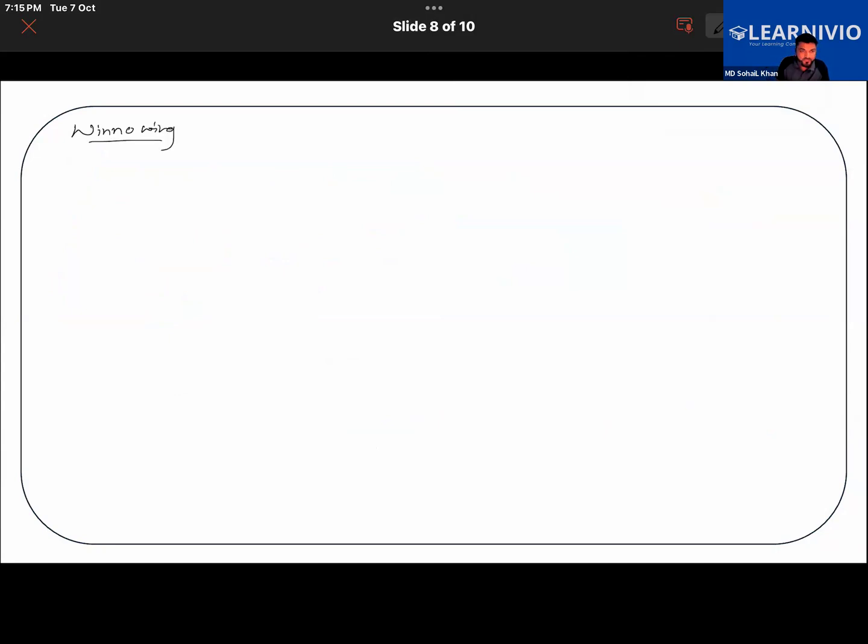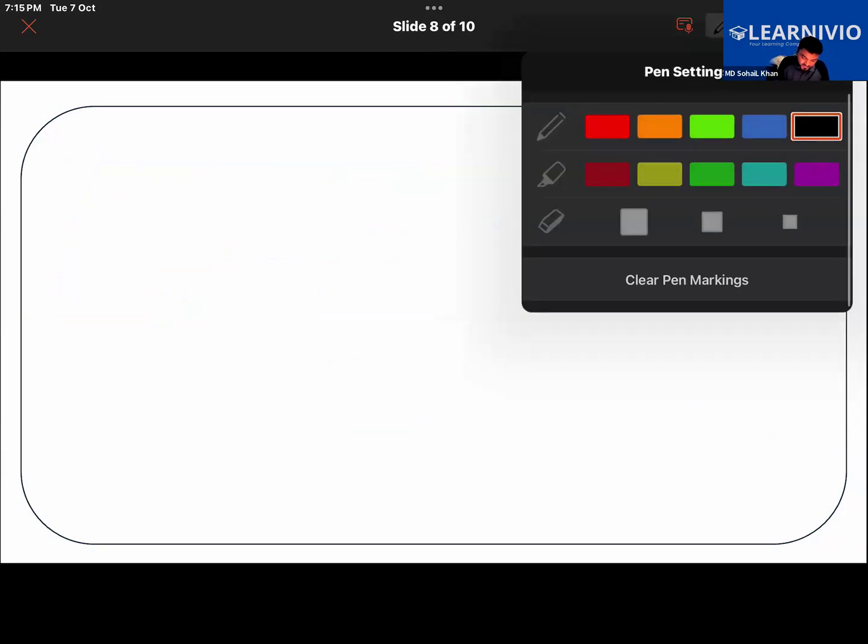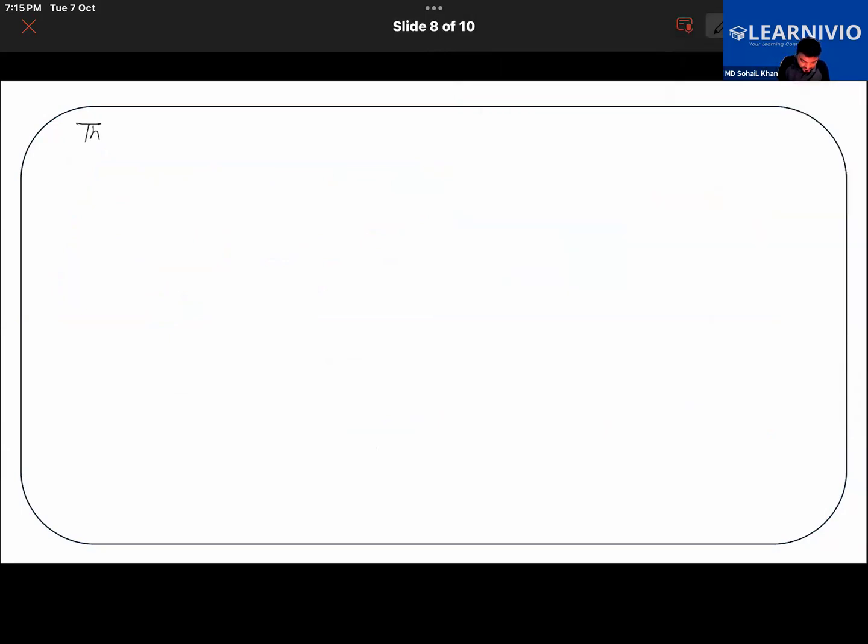First, let's learn about threshing actually. Once the crops are harvested, when the crops are cut down from the crop land, you'd have seen that when the crops are ready to be cut down, they turn yellow in color.